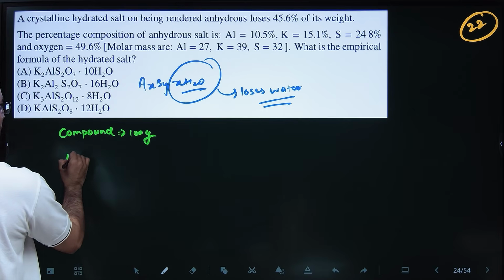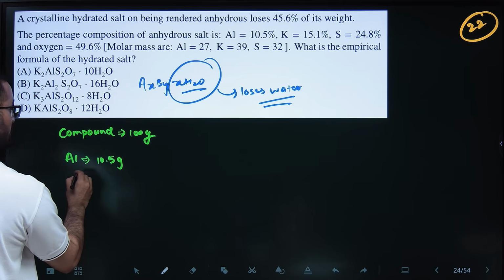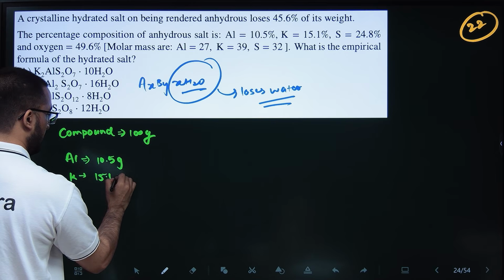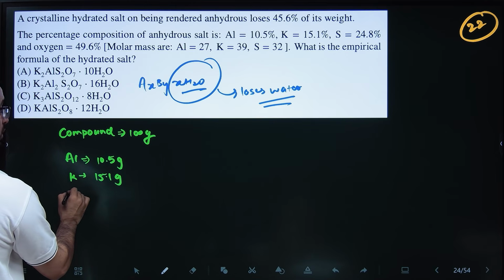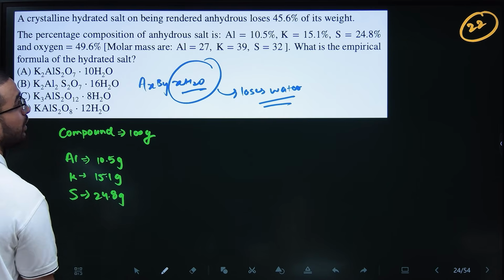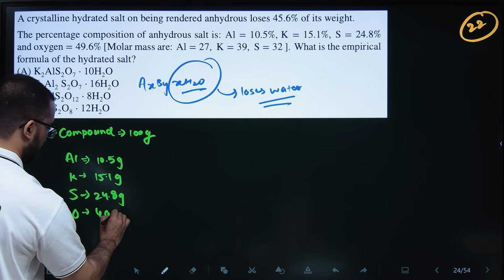Okay. So aluminium is 10.5%, so 10.5 gram. Potassium is 15.1%, so 15.1 gram. Sulfur is 24.8 gram, and oxygen is 49.6 gram.